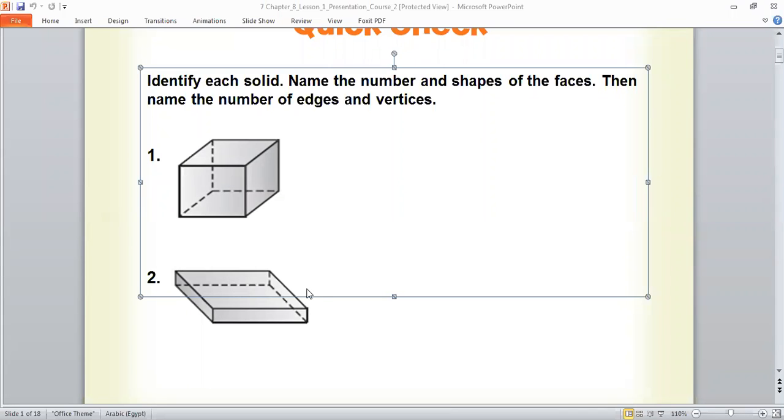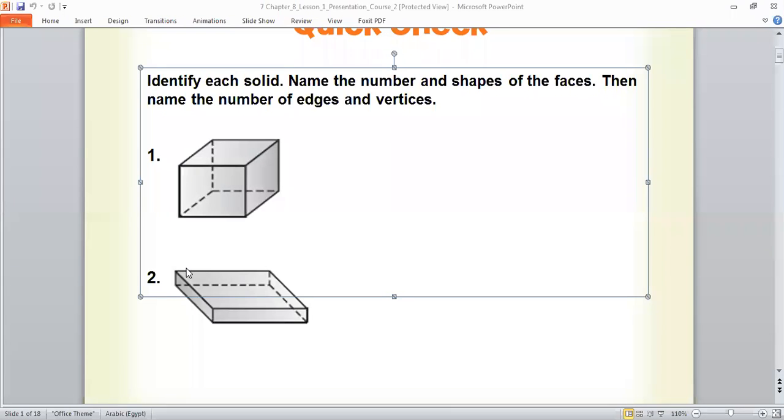Okay? So here we have that. I have 8 vertices, right? And 12 edges. Ahmed, I need to ask you a question. What is the shape of each face here? If I'm talking about the face, can you tell me how many? How many faces firstly? Ahmed, wait. 1, 2, 3, 4, 5, 6.